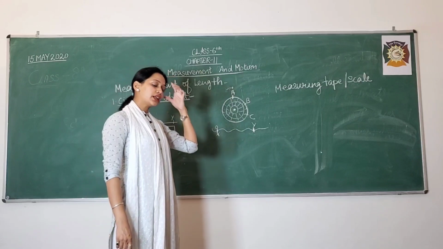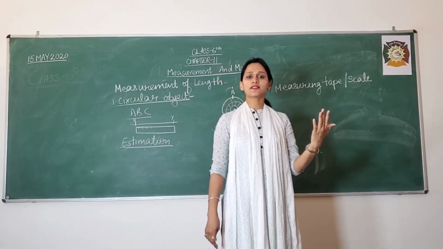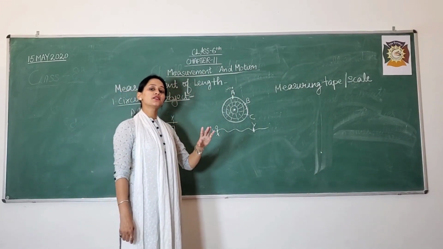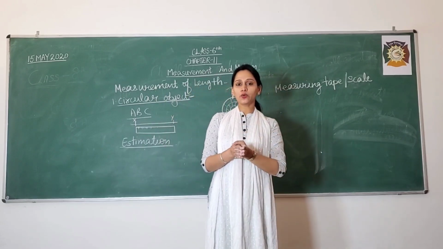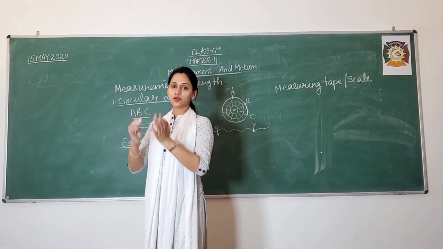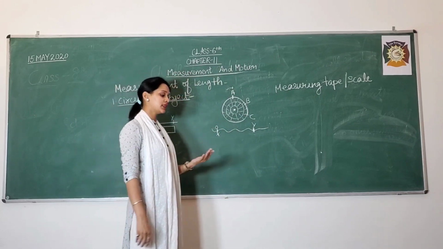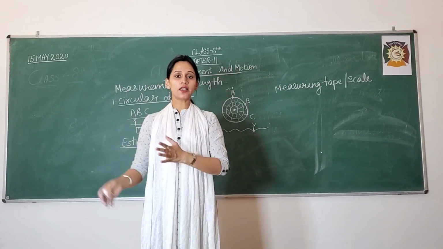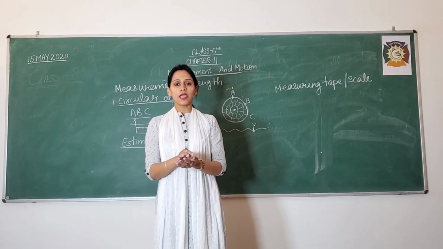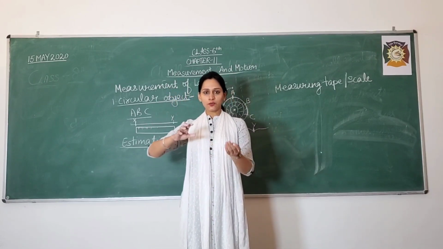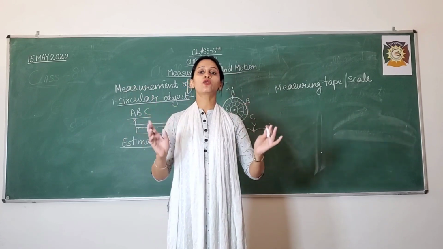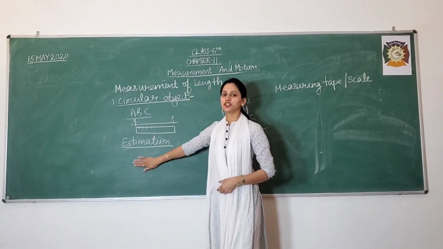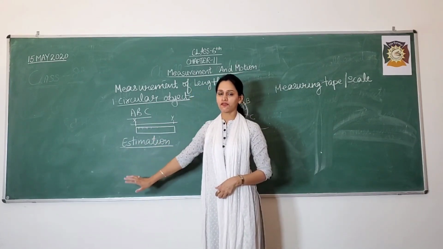Thereafter we also got confusion in these metric systems. So we moved to an international standard unit system that is known as SI unit. There I told you that there are different SI units for different physical quantities, like for length, mass, temperature and time, and these physical quantities and units we are using till now. We are following this SI unit system, and thereby I told you the measurement to measure the length of a square object or a round object. This activity definitely you are going to do at your house. And at the last I told you about estimation, to get an approximate idea or a rough idea of measurement.